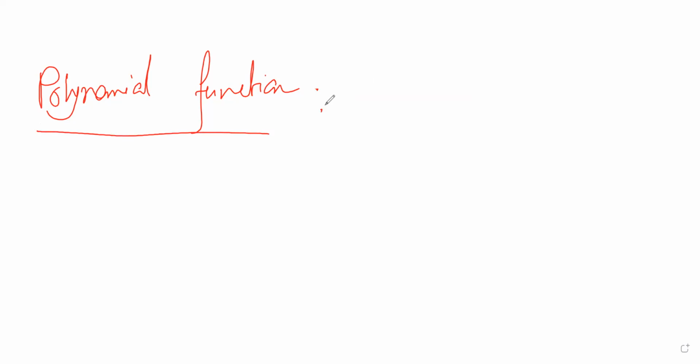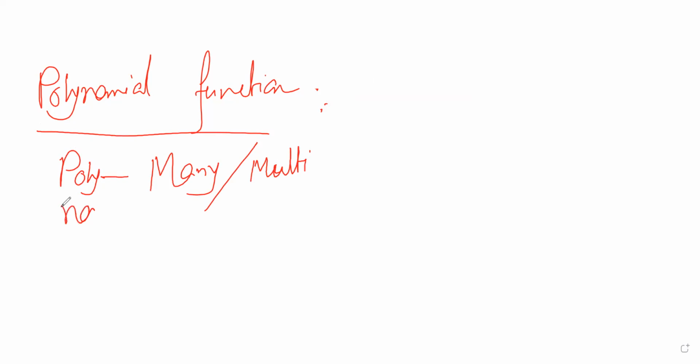So what is the meaning of polynomial? Poly means many, or multi. Nomial means term. So it is basically a multi-term function, or many-term function. What is the meaning of that? It will be clear from its definition. So let's write the definition first. Then we explain each and everything.